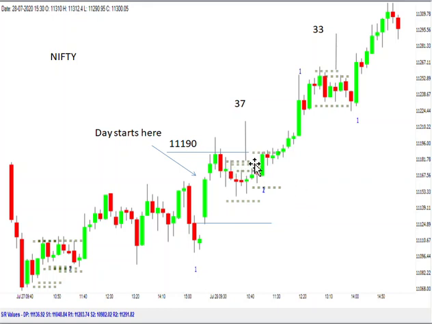Now, once we see this trading range develop here, we can buy this breakout. And the advantage of a trading range is that this is your stop. If the price goes below the low of the trading range, clearly this is not working out and you want to get out. And the trading range that I've coded then gives you very clear messages. This is your buy level, this is your stop loss level, and your target is the width of the trading range. The width is here. So this is the point at which you will take profits. This is 37 points, the width.